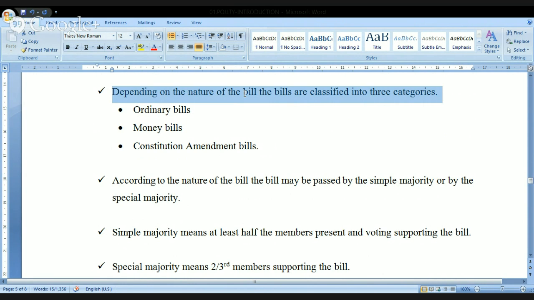It should be passed by both the houses, then it will go to the president. President will sign, then only that is considered to be amendment of the constitution. Hopefully I'm clear. And for that also you need to introduce a bill, and that bill is called the constitution amendment bills.